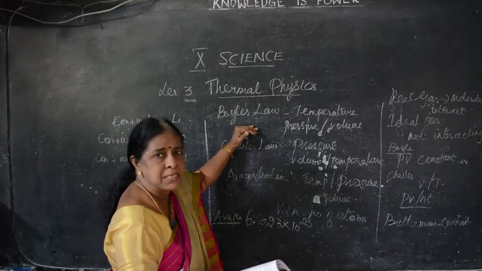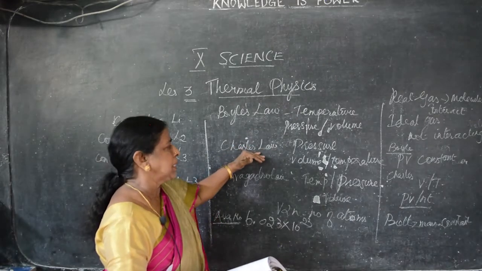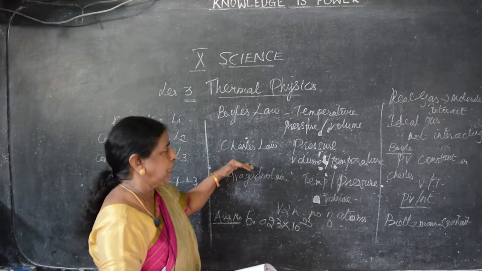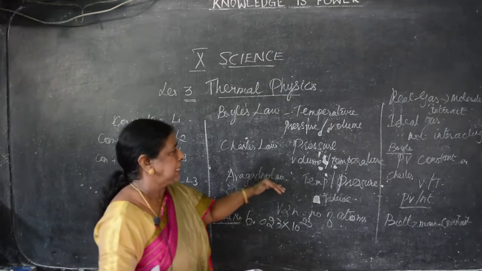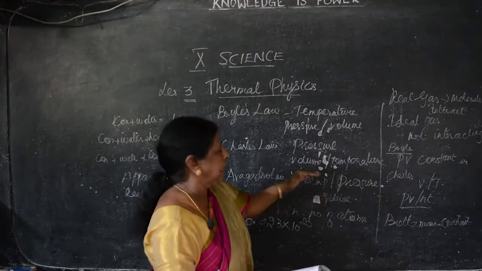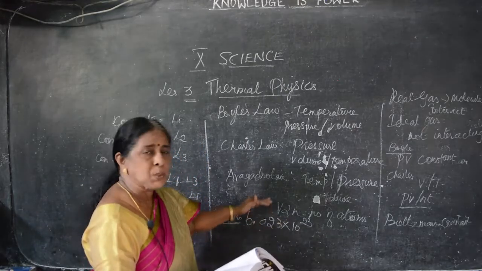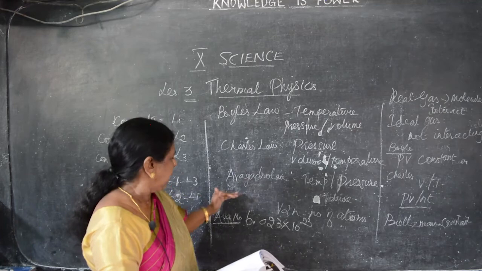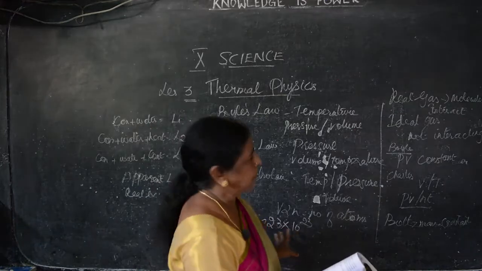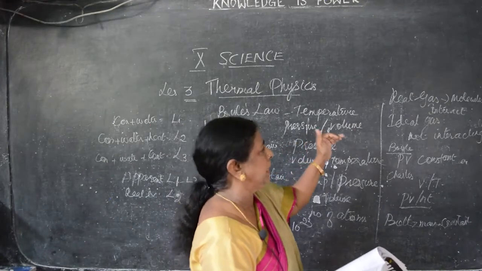Boyle's law, where the temperature is kept constant, pressure and volume are inversely proportional. Then Charles law, pressure is kept constant, volume and temperature are directly proportional to each other. And Avogadro, based on Boyle's law and Charles law, it is formed, that is where the temperature and pressure are constant, the volume is directly proportional to the number of atoms present in the molecules. This is known as Avogadro law, and Avogadro number is 6.023 into 10 to the power of 23.